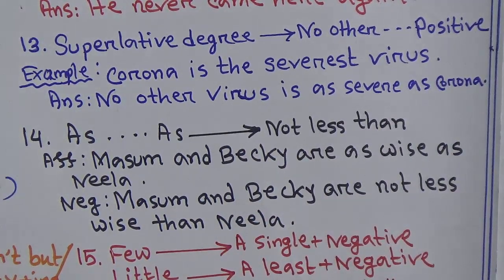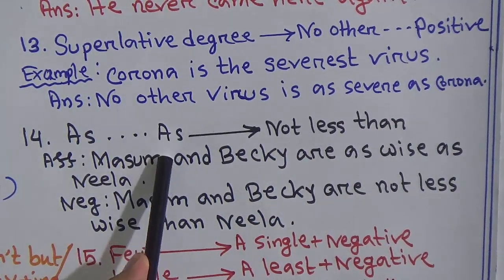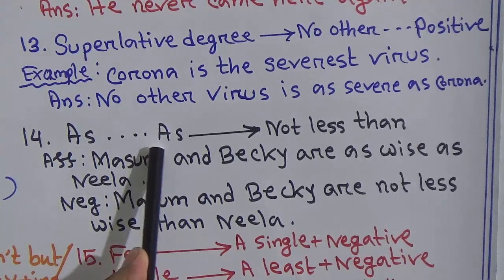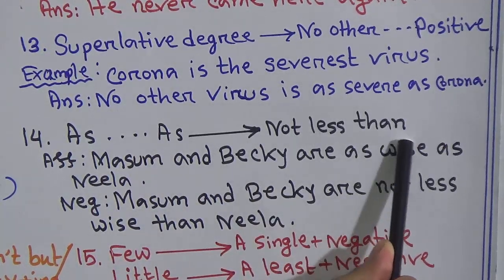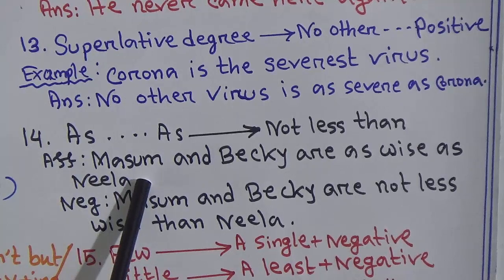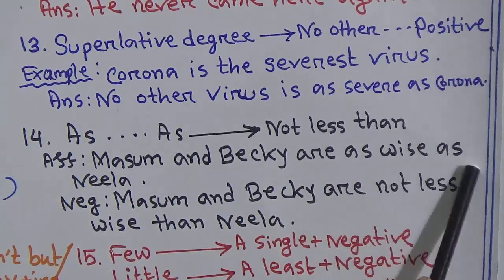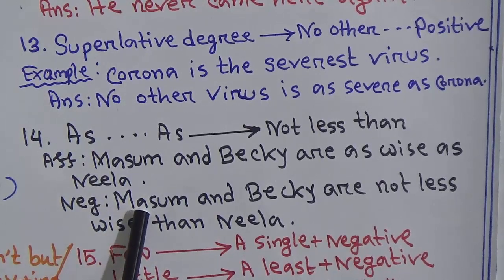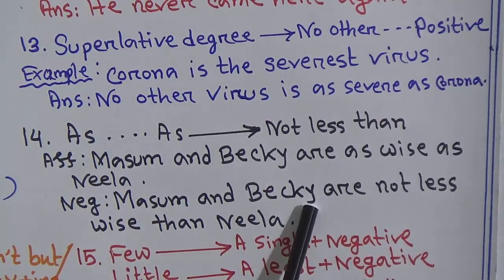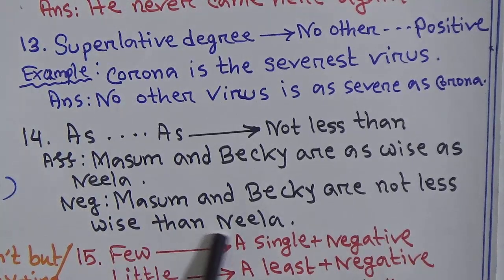Okay, next, number 14. As dot as, if it is used in an affirmative sentence, then you can write not less than in your negative. Okay, you can see an example. Masum and Vicky are as wise as Nila. So Masum answered, Masum and Vicky are not less wise than Nila.